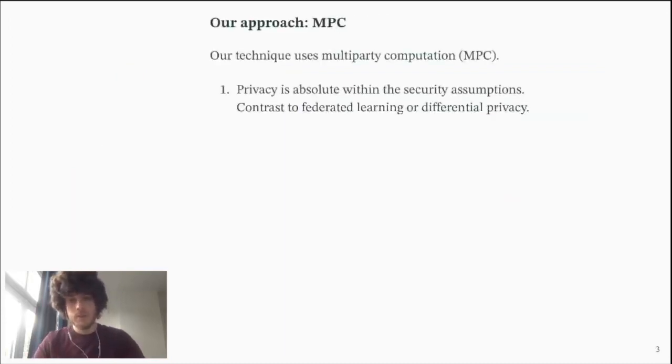So we use multi-party computation, which is a technique that allows us to evaluate any function securely, and it offers an absolute privacy guarantee within the security assumptions. The security assumptions might be that no two of the parties collude with each other and share their data. So with MPC, the parties are able to sort of like emulate this magic box that computes any function by running a protocol among the parties.